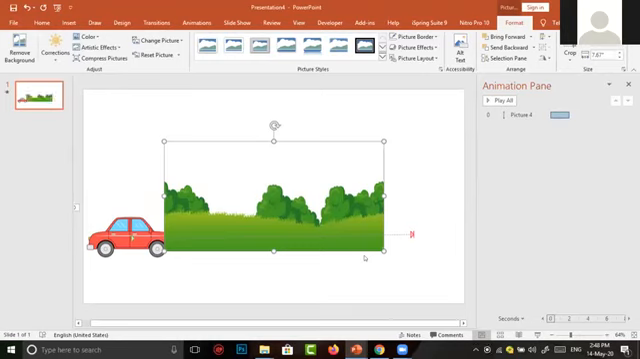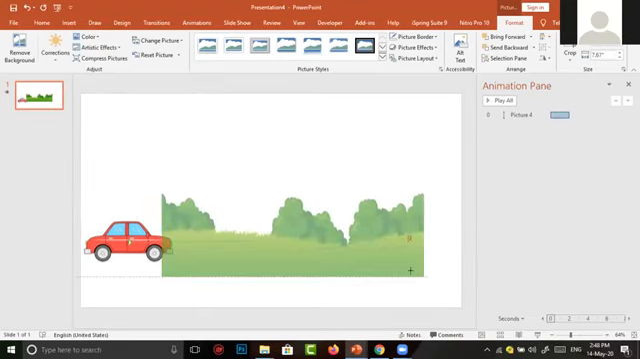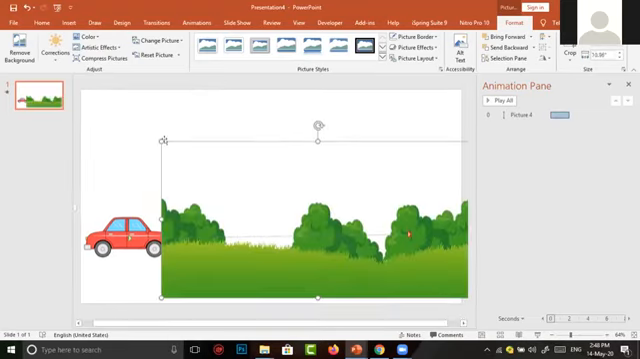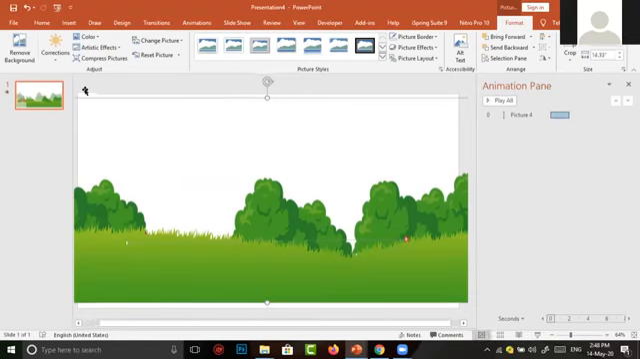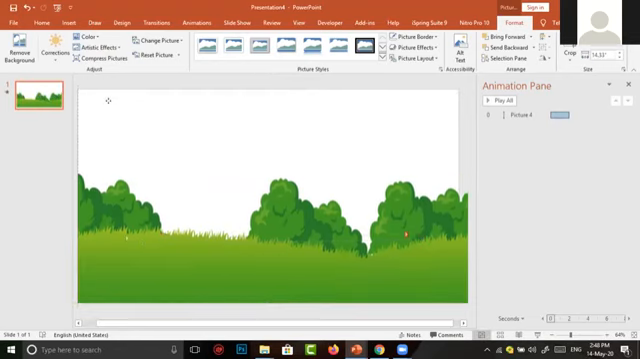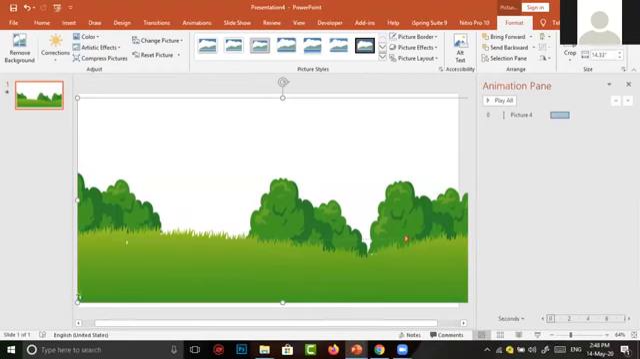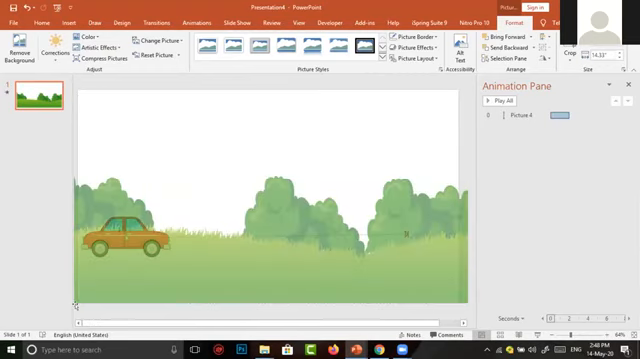Now the image has come to our slide, but it is smaller than our slide. I want to resize the image to fit perfectly into our slide. To resize the image, I simply hold the Shift button. Then at the corner of the image, I drag from the top or from the bottom. You have to use the corner side of the image. Now the background has been inserted into our scene.